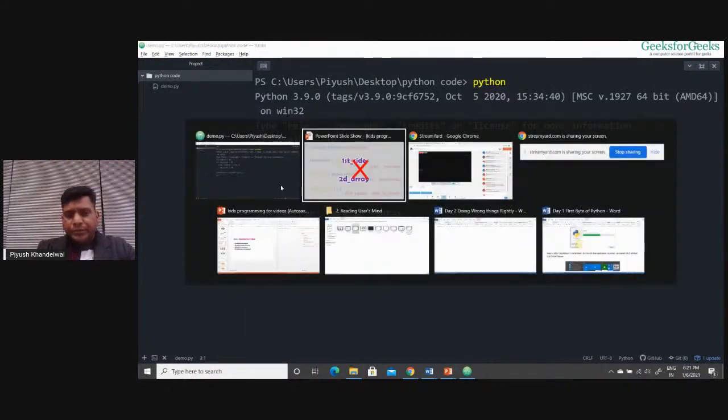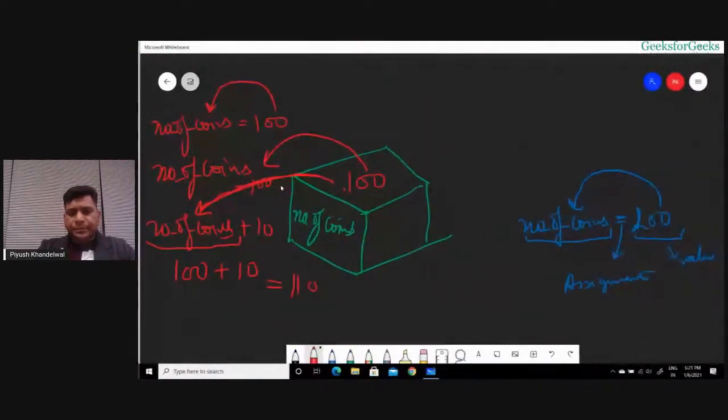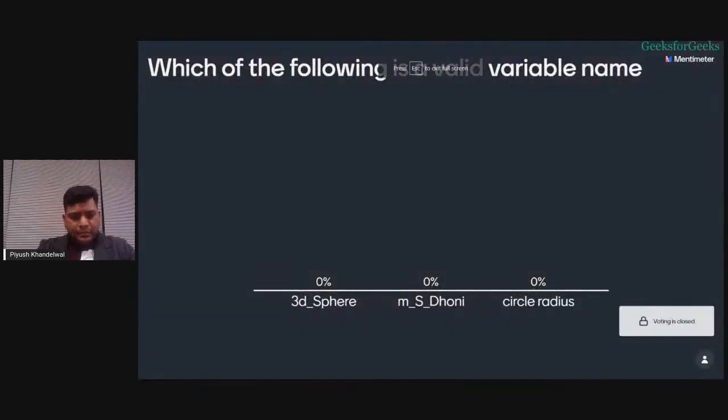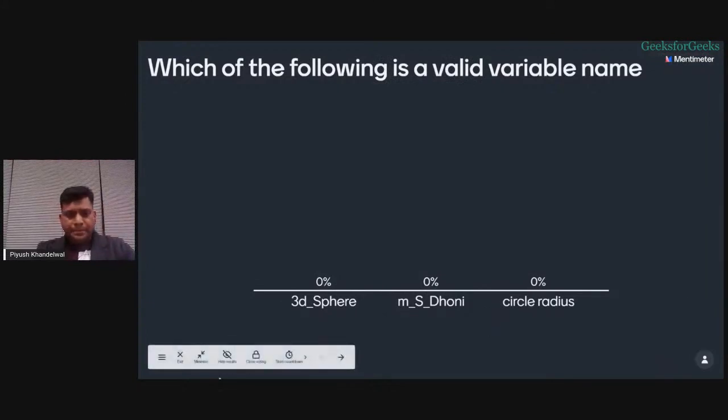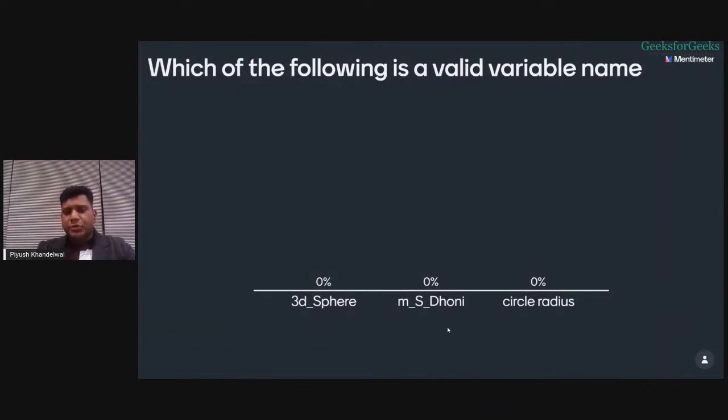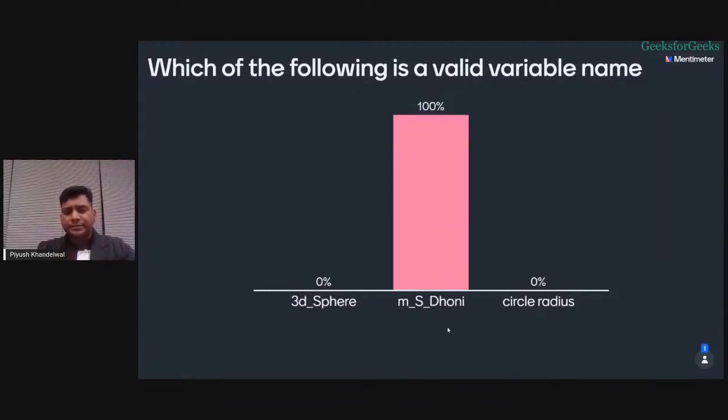Now I have a quiz for you. Just go to the voting link and share which one is a valid variable name over here. 3D_sphere, MS_Dhoni, circle_radius. Which one is a valid variable name? Submit your answers fast.